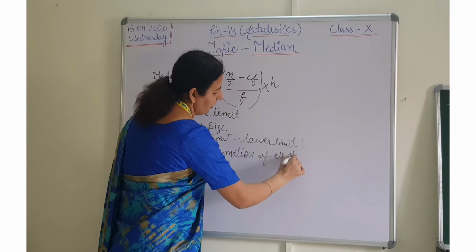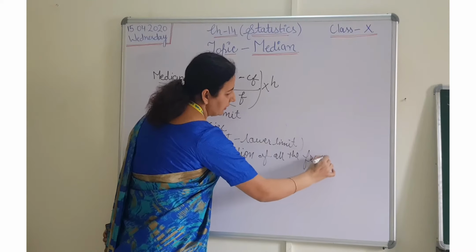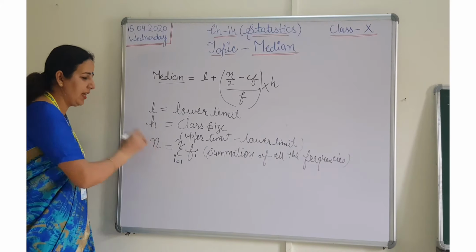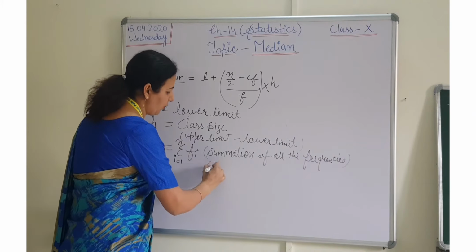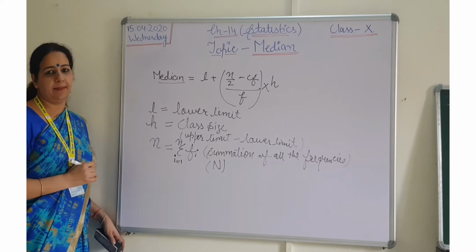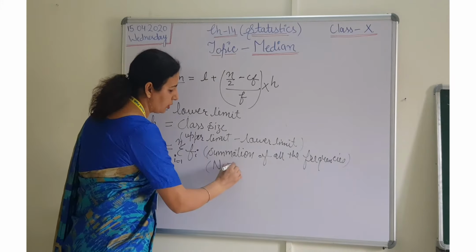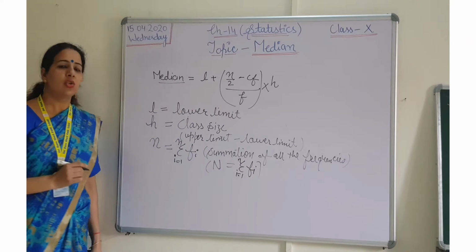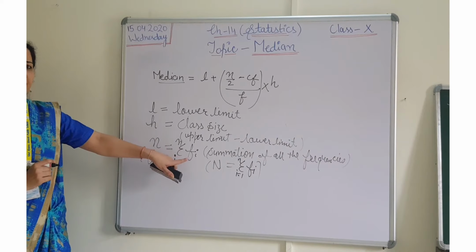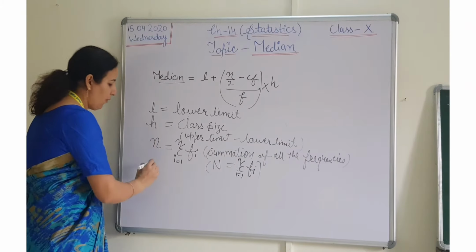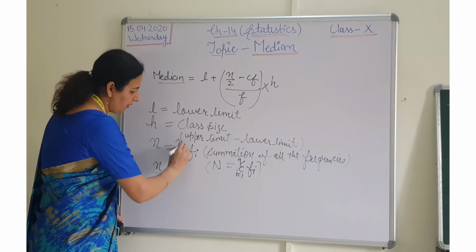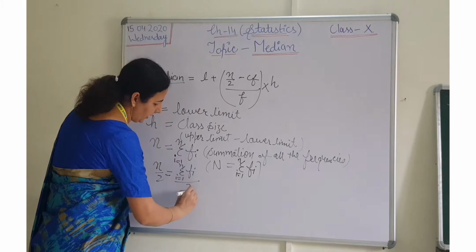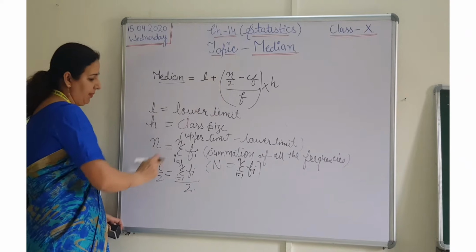Here we are saying it small n also. Sometimes in some questions they can also use capital N, as the value of capital N is also the value of sigma f_i. So no need to worry, n means sigma f_i, which we have already calculated in mean. Now what about n by 2? Very simple. Divide sigma f_i, the total sum of all the frequencies, by 2. This will be the value of n by 2.